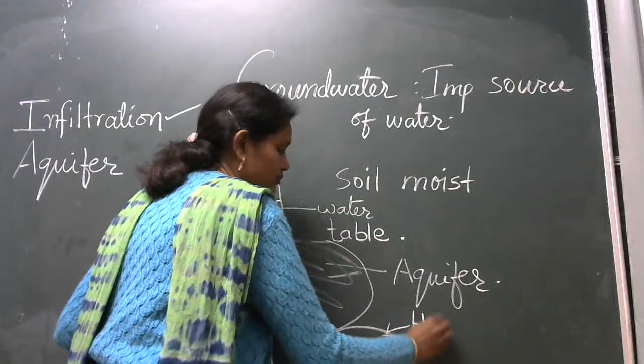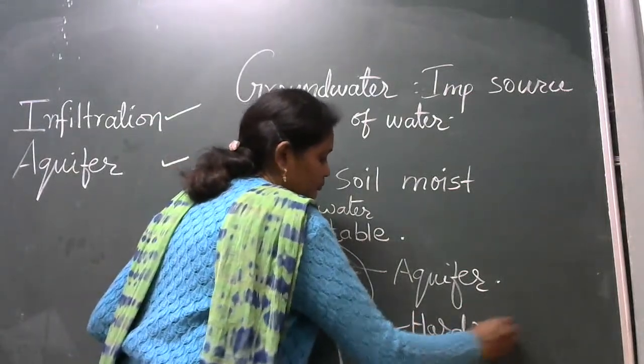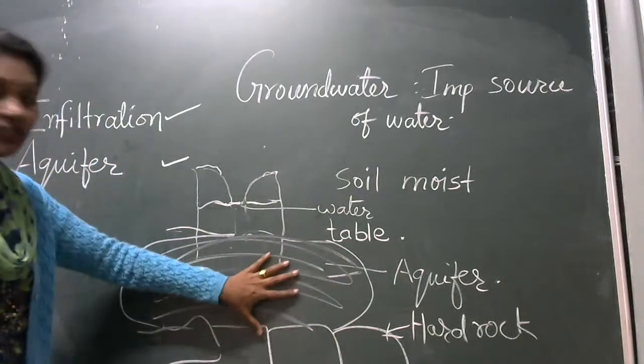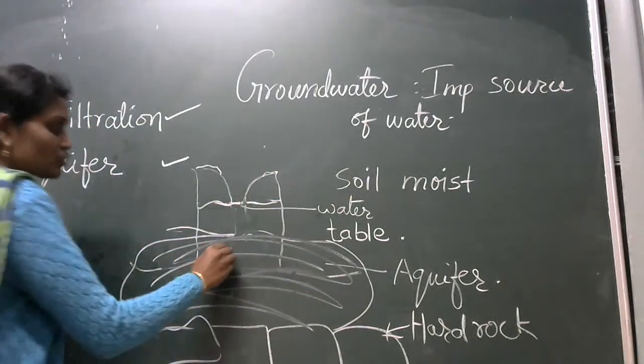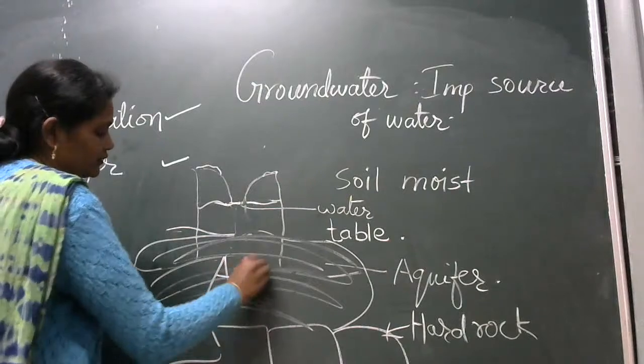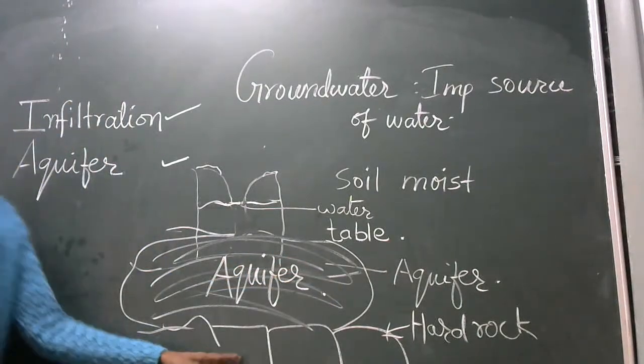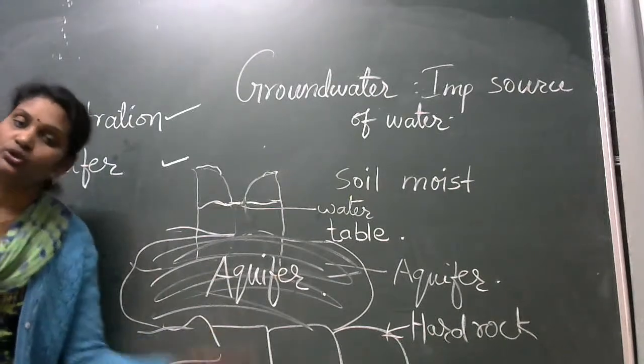Hard rock is there, so it cannot move down. So now the water is getting collected here. So this is called an aquifer. That means further it will not go down.